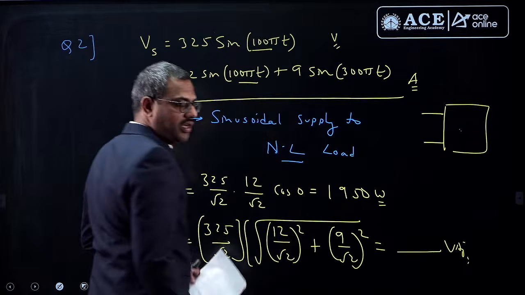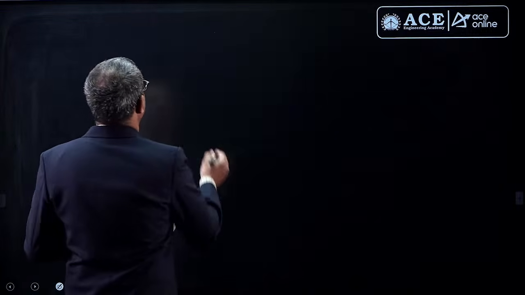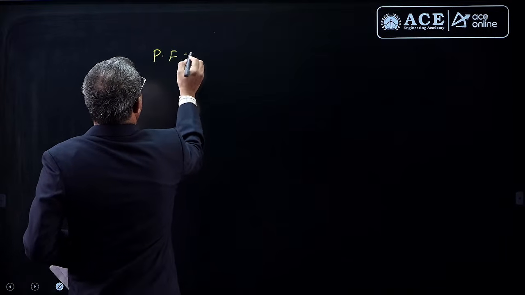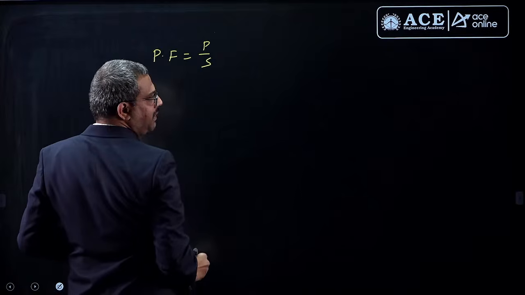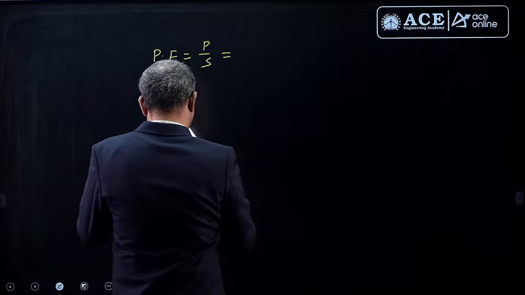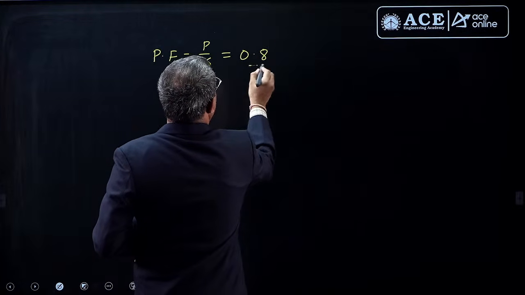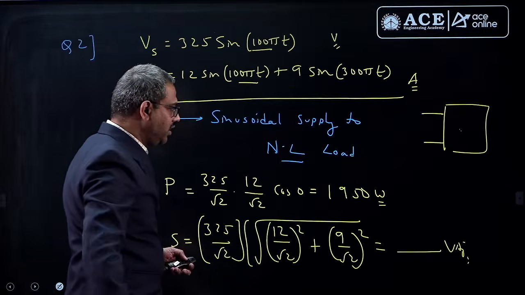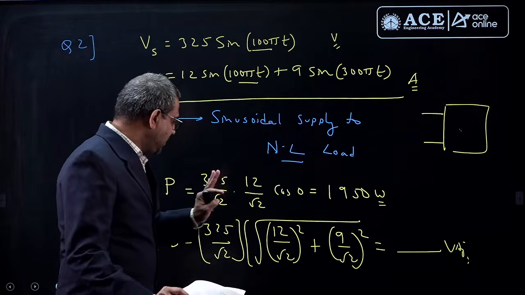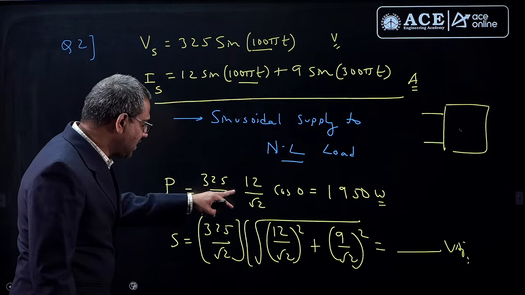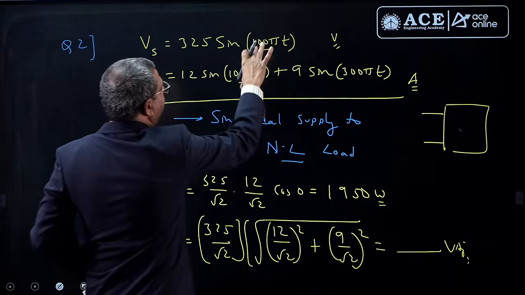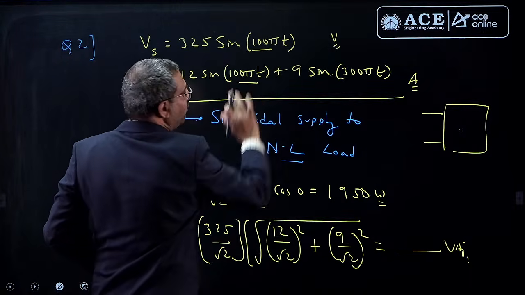Now if you take the ratio, that is what I am saying. Power factor is P by S. This ratio is giving 0.8 as the power factor. You do this calculation as per the data available. V1 RMS, I1 RMS, cos of 0. Why cos 0? Because between fundamental voltage and fundamental current there is no phase shift.